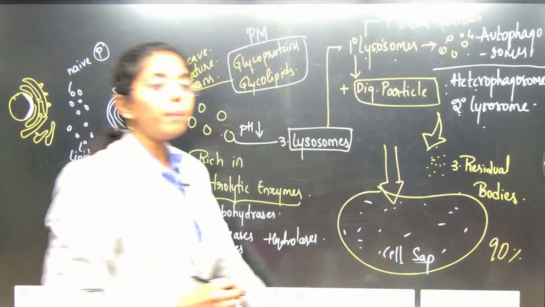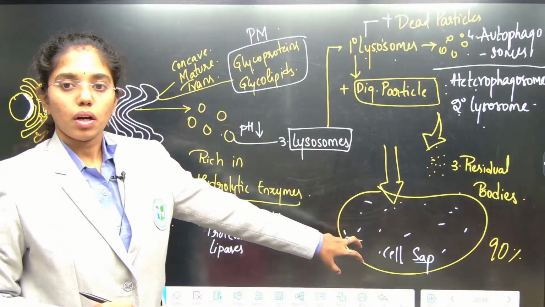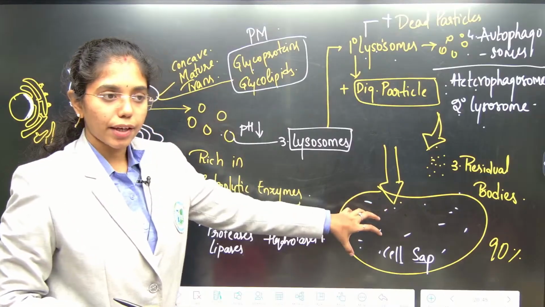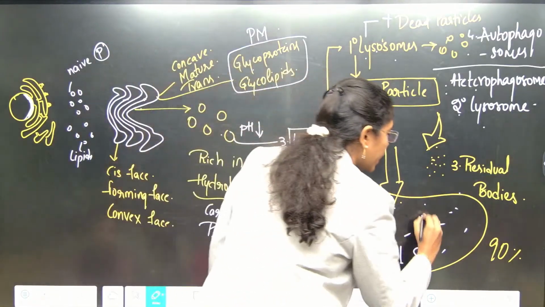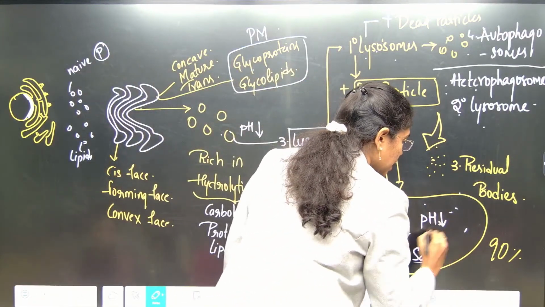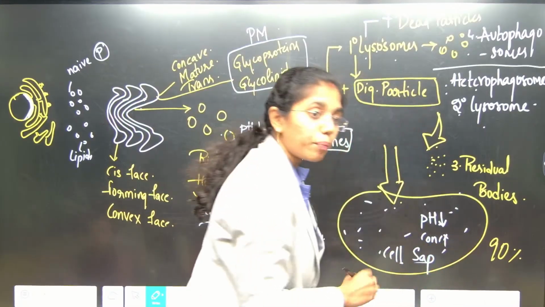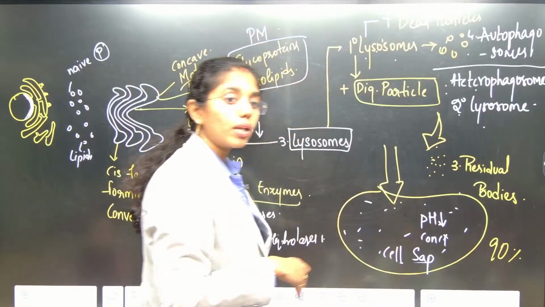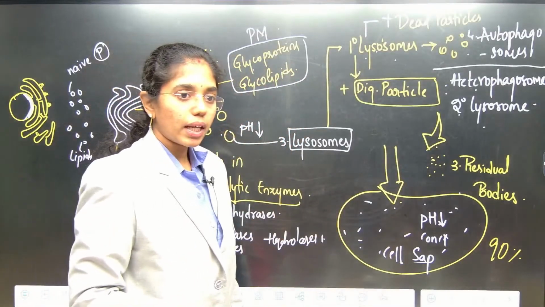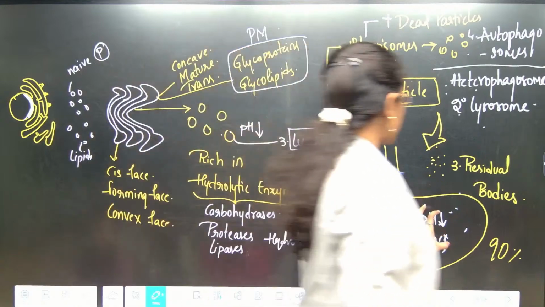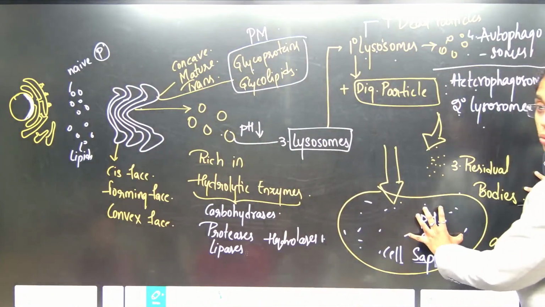What is cell sap? Vacuole. Okay, and here inside the vacuole, the pH is less, that is highly concentrated. High protons are present compared to the cytoplasm. So concentration is high here, it is low outside.